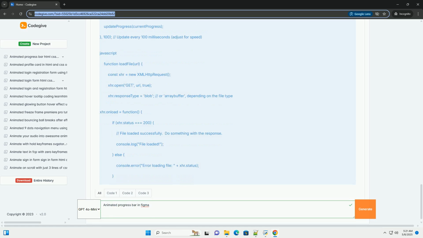In the interaction details panel, configure the interaction as follows. Trigger: after delay. This will make the animation run automatically. Delay: set a delay of 1 ms, effectively making it run as soon as possible. You can adjust this delay if you want a pause before the animation starts.